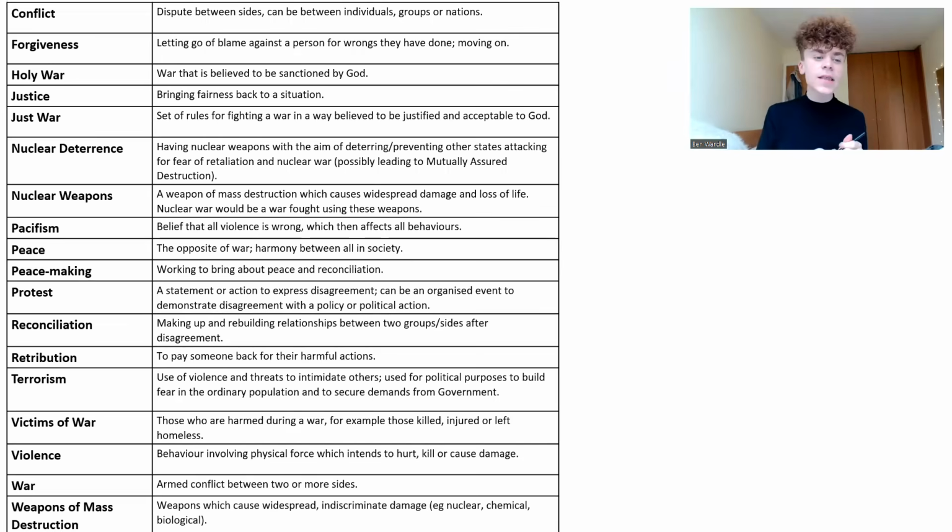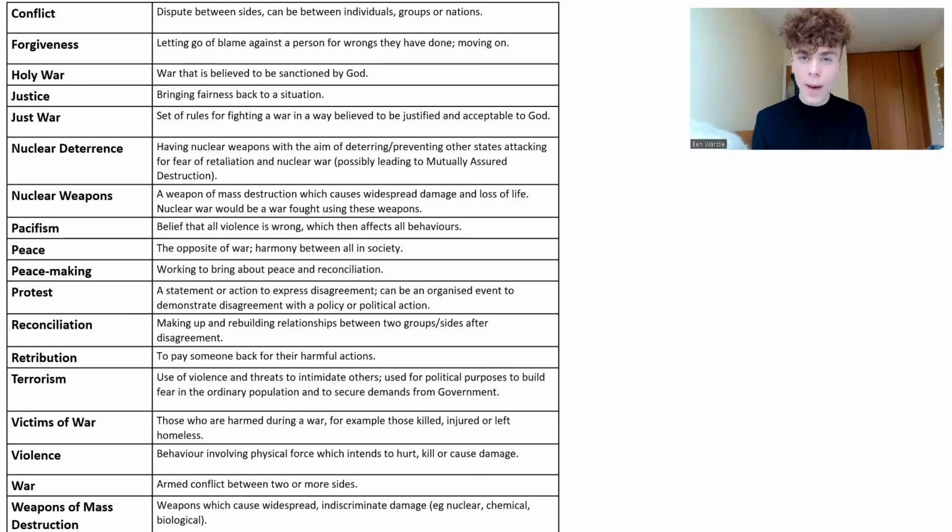Our next keyword is holy war, which is war that is believed to be sanctioned by God. We then have justice, which means bringing fairness back to a situation. Just war, then, is a set of rules for fighting a war in a way believed to be justified and acceptable to God. Nuclear deterrence is the next keyword.